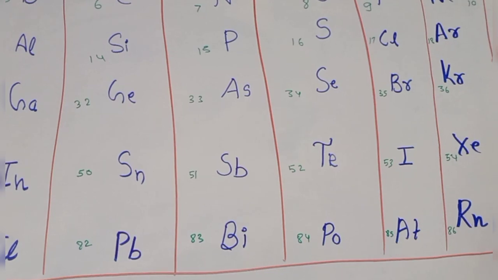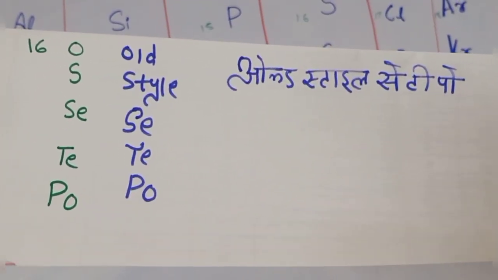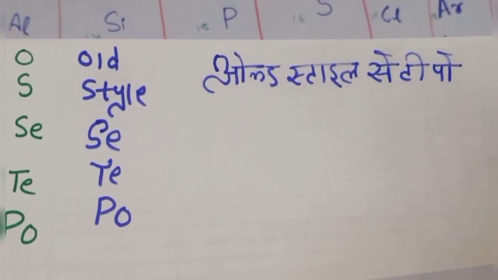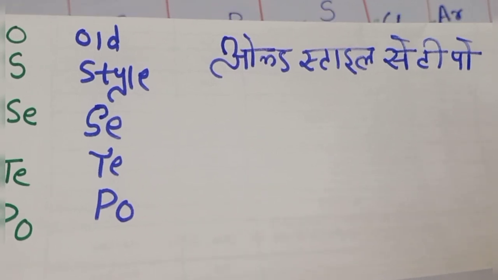These are simple words, so you can just write it down. Old style se TPO. It is very easy if you learn these codes. You can write in Hindi, and in English also.